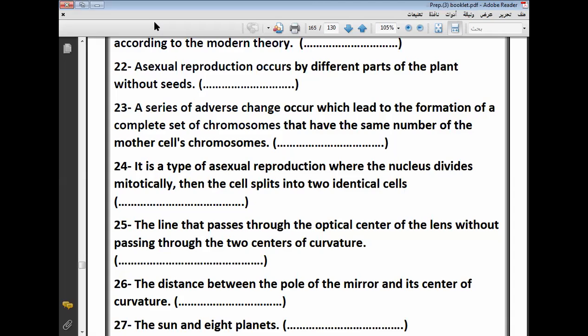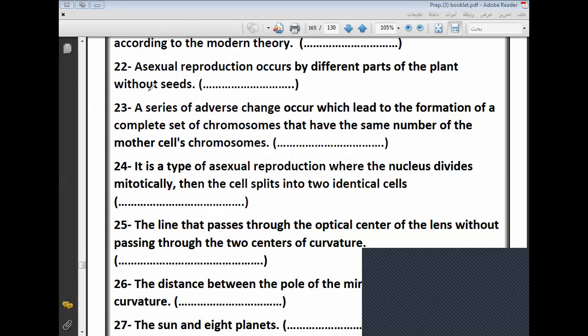Asexual reproduction occurs by different parts of the plant with seeds. I don't know this one, Miss. Okay, pay attention. Asexual reproduction occurs by different parts of plants without needing seeds. This is called vegetative reproduction.